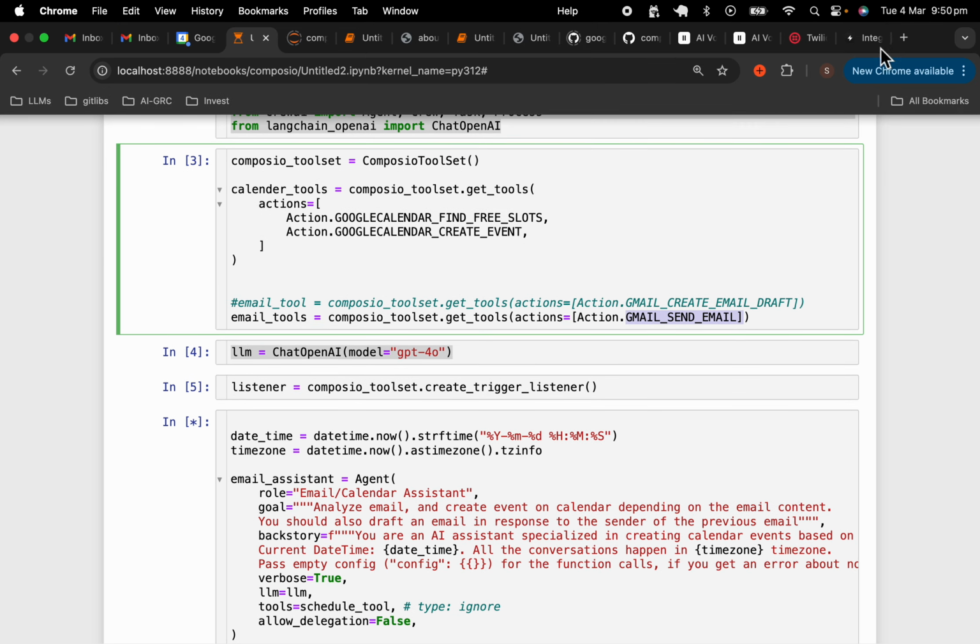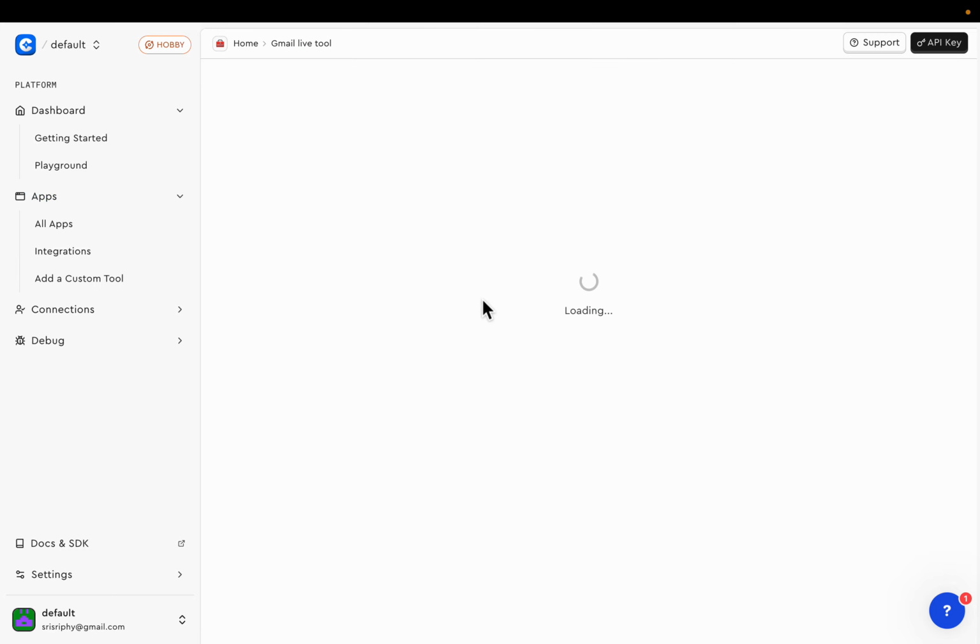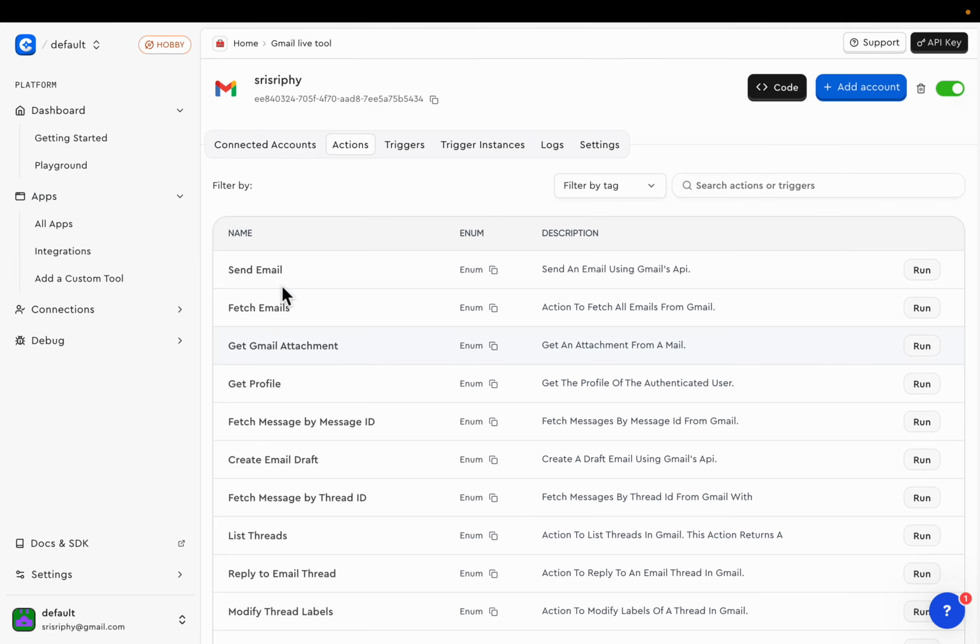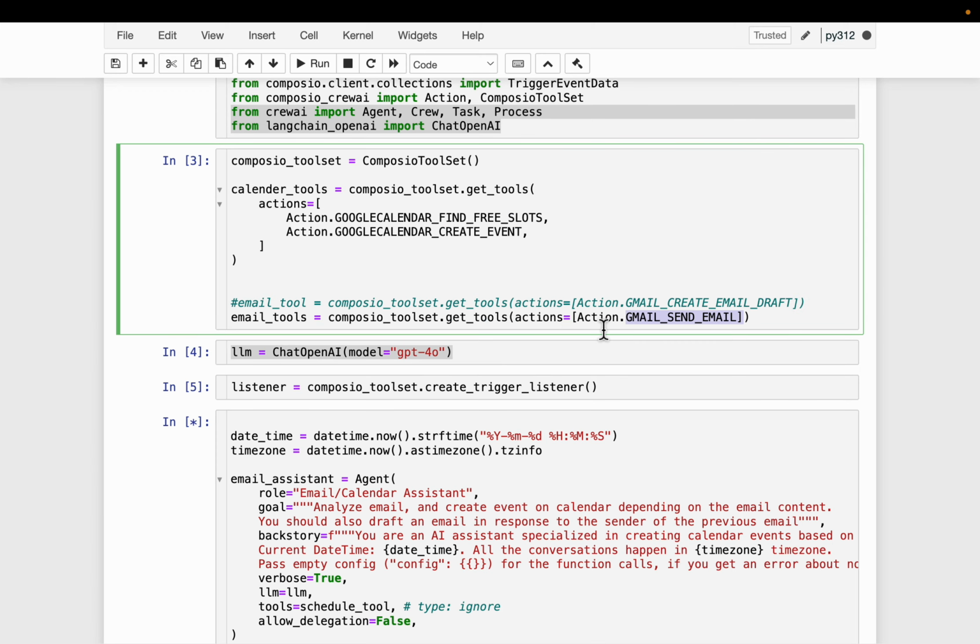Now, let me go back to Composio. If you look here under Gmail actions, as I mentioned, these are all the tools, right? Now, we can select specific tools, or we can select the app, like app.google calendar and app.gmail. Then the tools will contain all the tools related to Gmail, and all the tools related to calendar. Now, we can provide all the tools to the agent, but it's a good idea to give only those tools which are absolutely necessary, because, for example, email has over 15 tools, but we know we will be using only one.